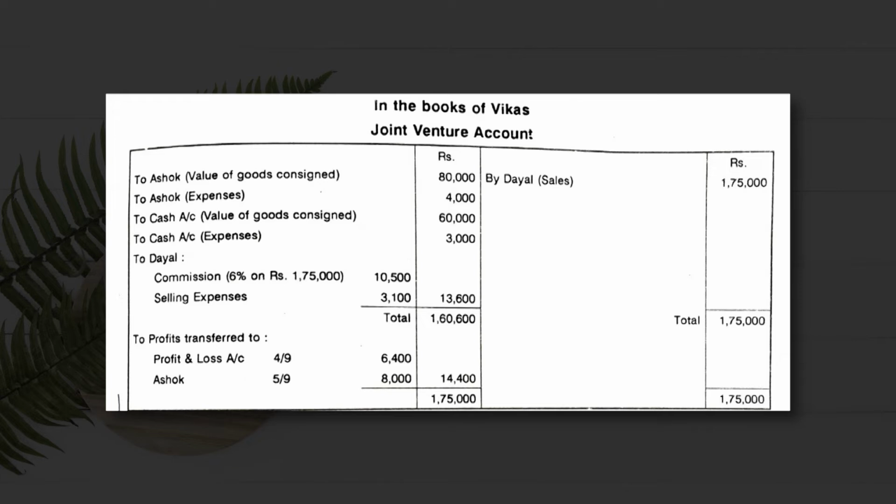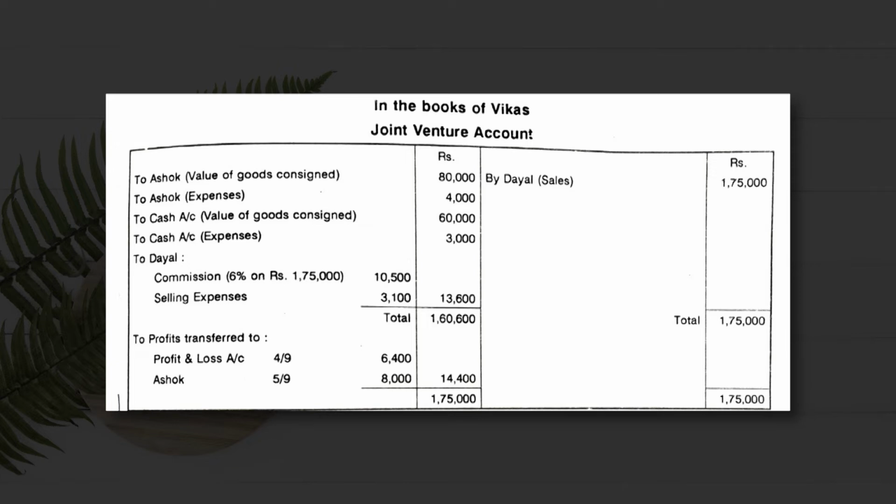In the books of Vikas, the figures of the joint venture account will remain the same. By Dayal, sales of rupees 1,75,000, and to Ashok value of goods consigned. Ashok has consigned goods worth rupees 80,000 and has incurred expenses of 4,000. It is mentioned in the question. To cash, value of goods consigned: Vikas has consigned goods worth rupees 60,000.